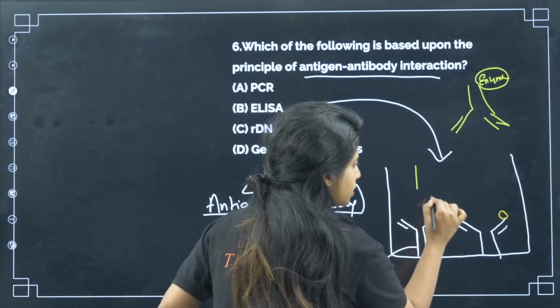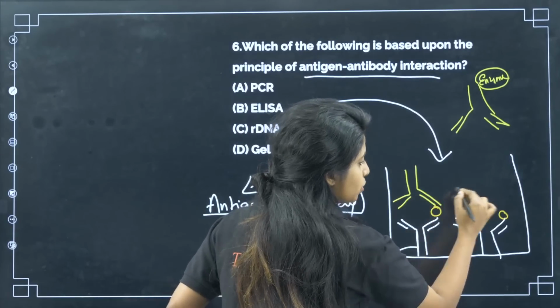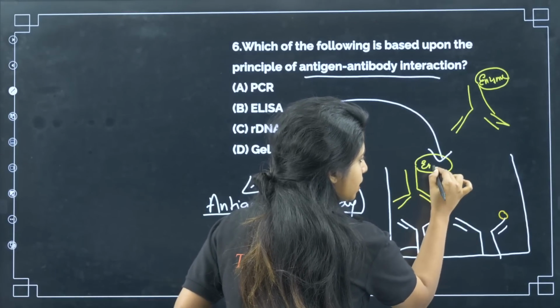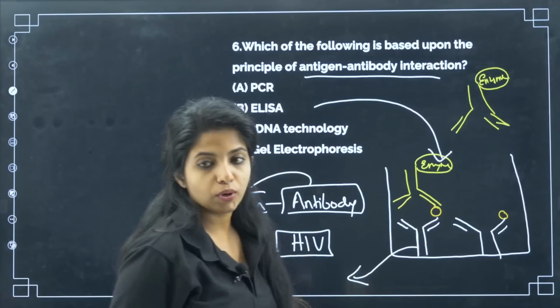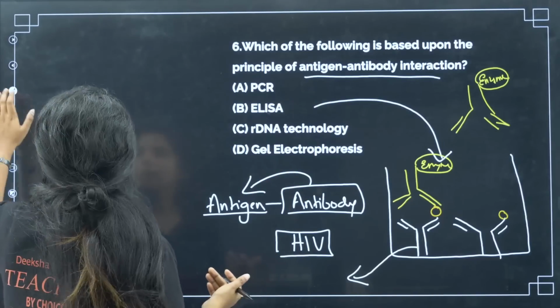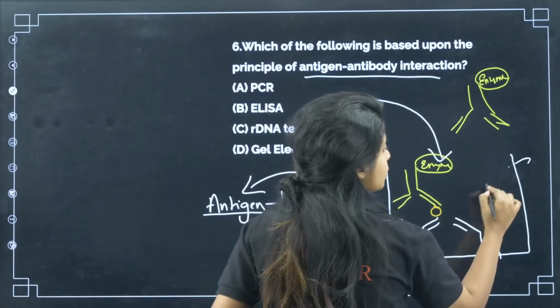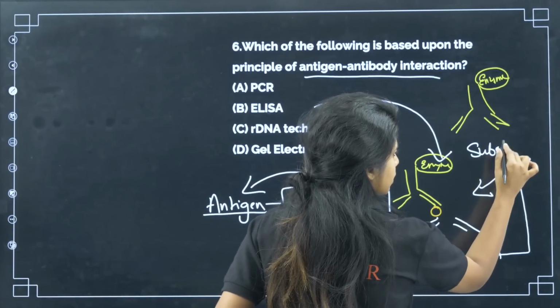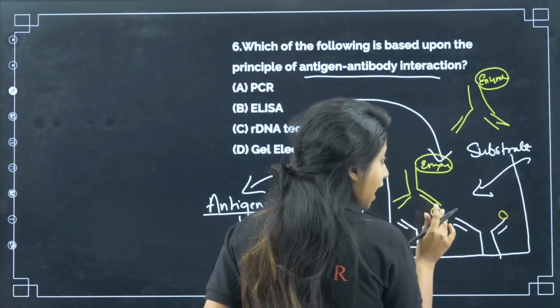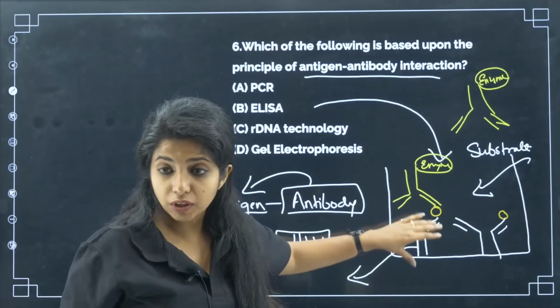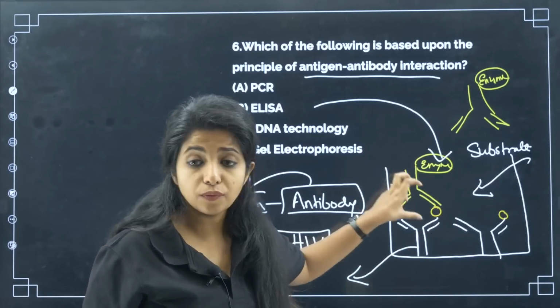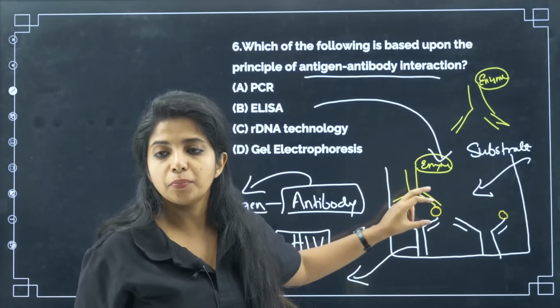So it goes and traps it like this, and you have the enzyme also. Now, what is the use of the enzyme, ma'am? Now you're going to put some substrate, and if this particular reaction has taken place, that is, antibody has bonded with antigen, what will happen?